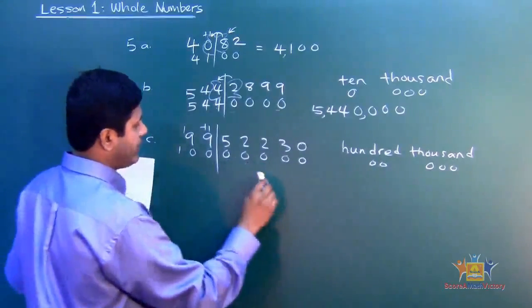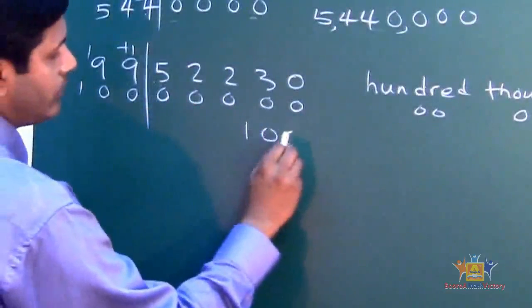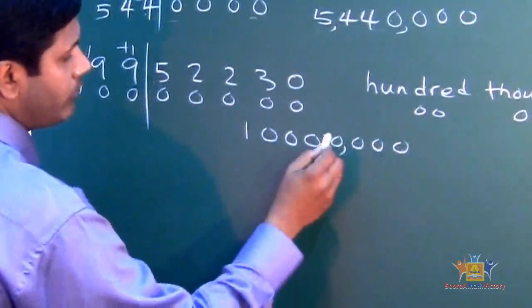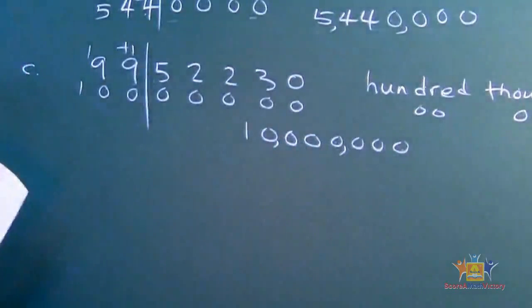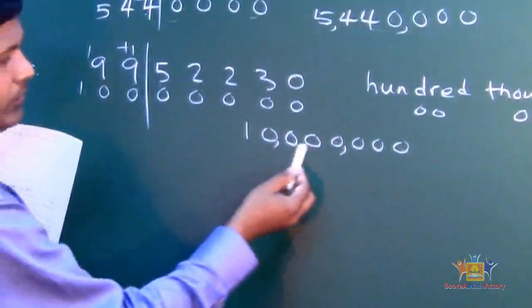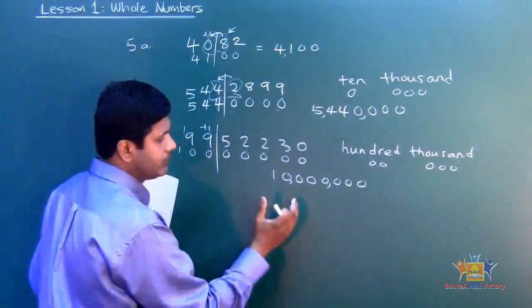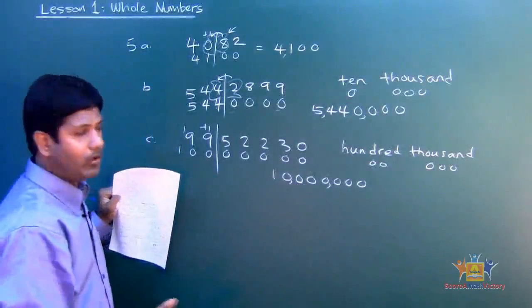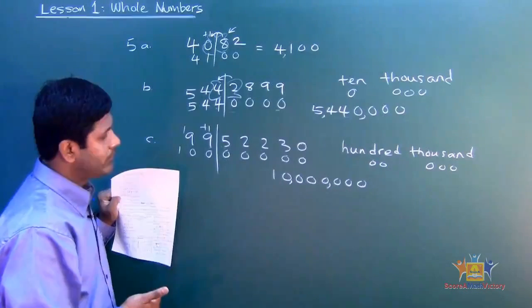Okay, so let's rewrite this. 1, 2, 3, 4, 5, 6, 7. There are 7 zeros. 1, 2, 3, comma, 1, 2, 3, comma. Okay, good. So how do we read this? 1, 2, 3, 4, 5, 6. That means this is 10 million. That's it, 10 million. There's no other digit for you to read. All are zeros, counting digit-wise. So that's it, 10 million right there.